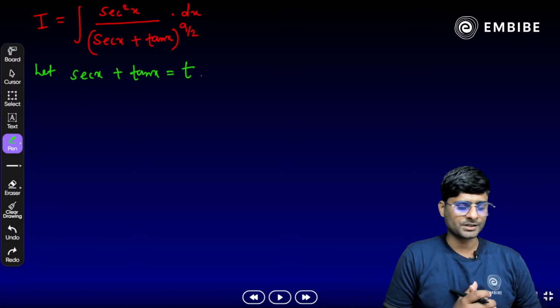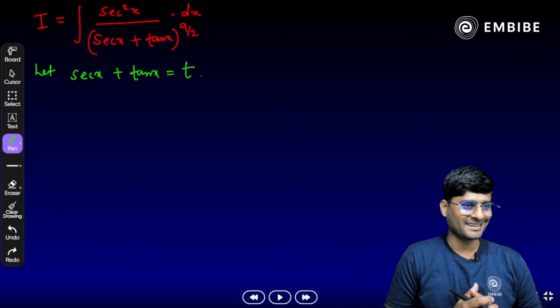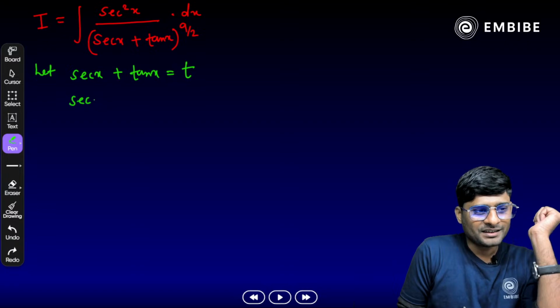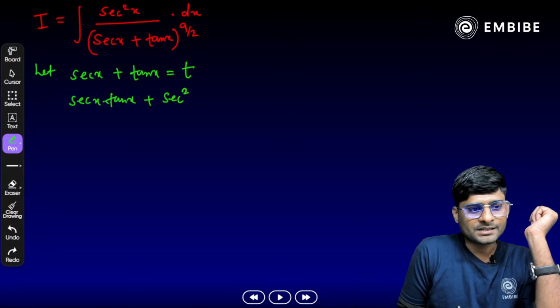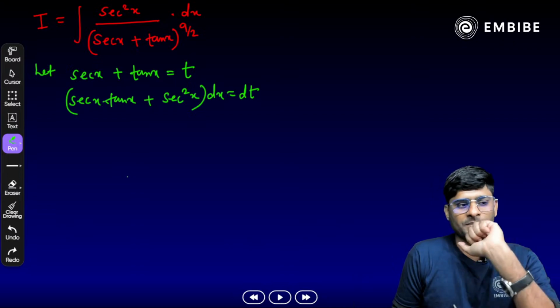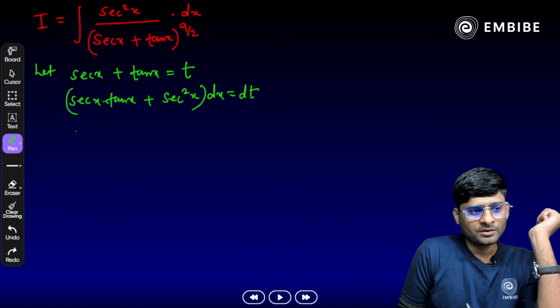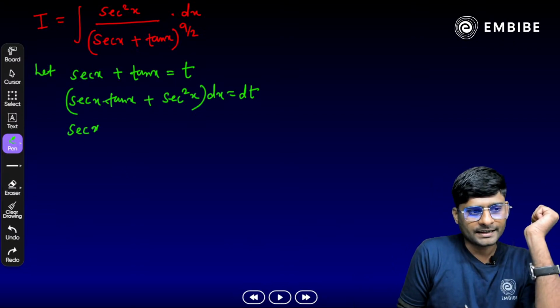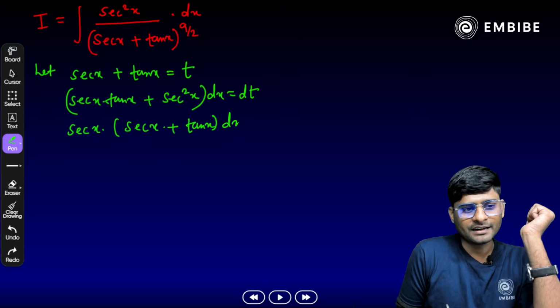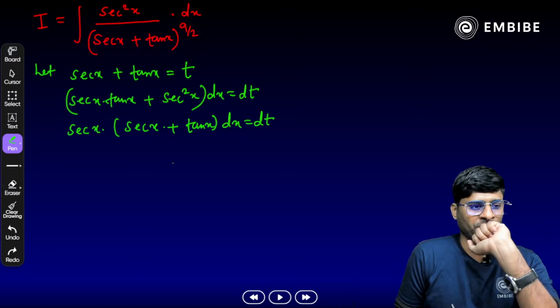Now differentiate. What is the differentiation of sec x? Sec x tan x. And what about the tan x? Sec square x. So we have to just write it down. Sec x tan x plus sec square x dx is equal to dt. Now something is common. What we have? We have sec x common, sec x. Inside we have again sec x plus tan of x dx is equal to dt.